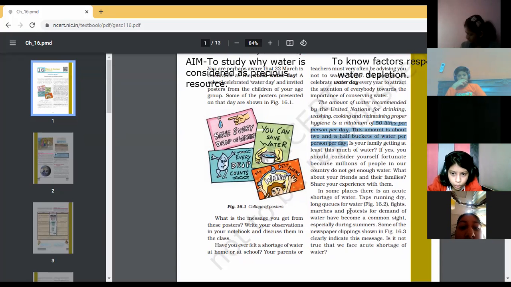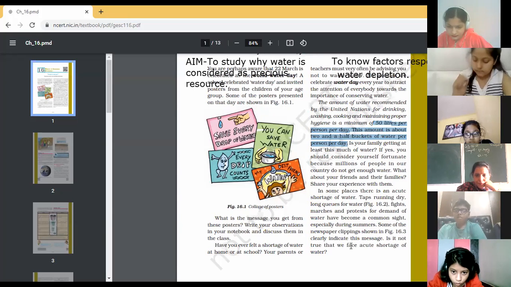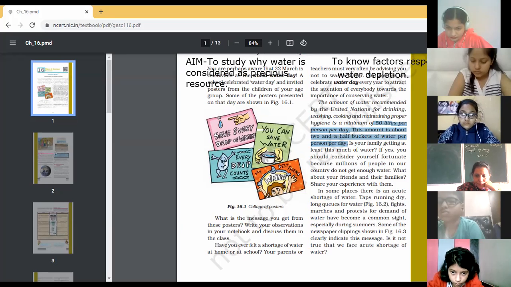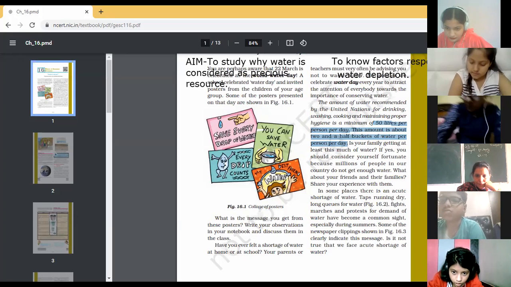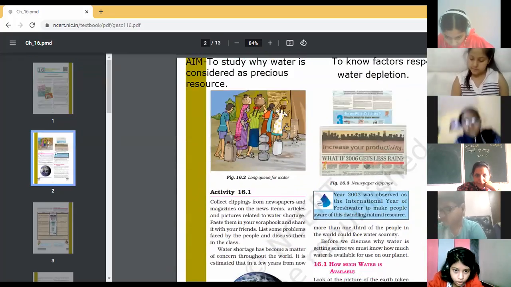Figure 16.2. Fights and marches and protests for demand of water have become a common sight, especially during summer. Some of the newspaper clippings shown in figure 16.3 clearly indicate the message. Is it not true that we face acute shortage of water?